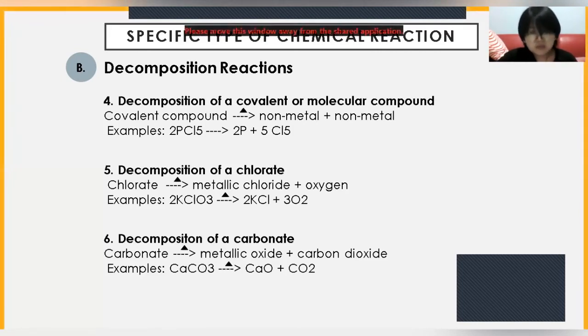Next, we have the decomposition of a chlorate. A chlorate when heated will yield a metallic chloride plus oxygen. For example, 2KClO3 when heated yields 2KCl plus 3O2.